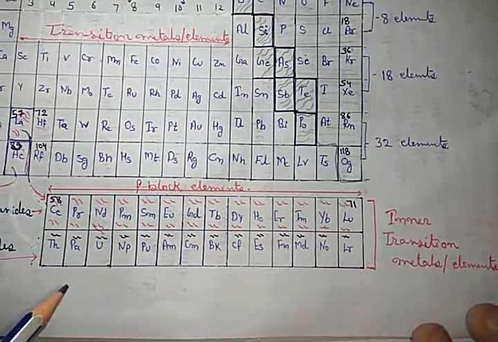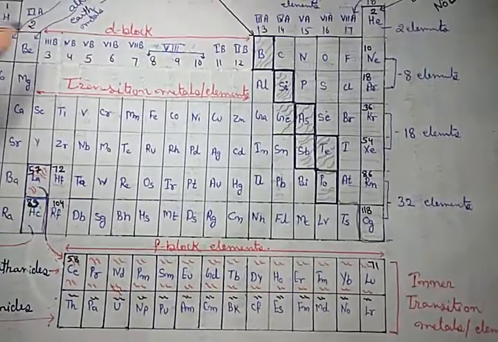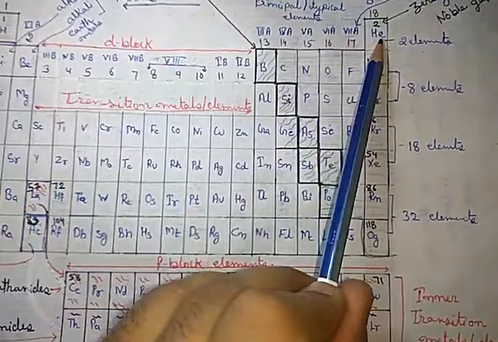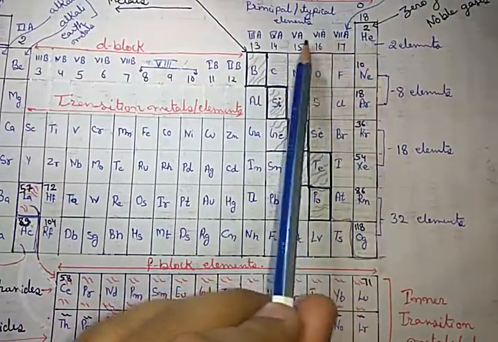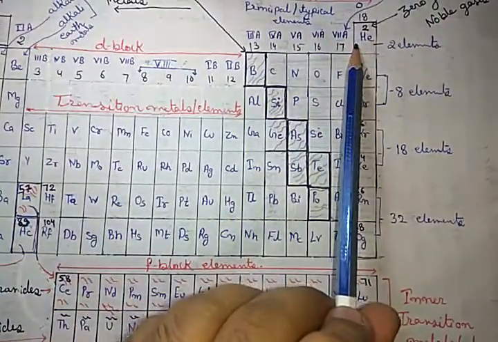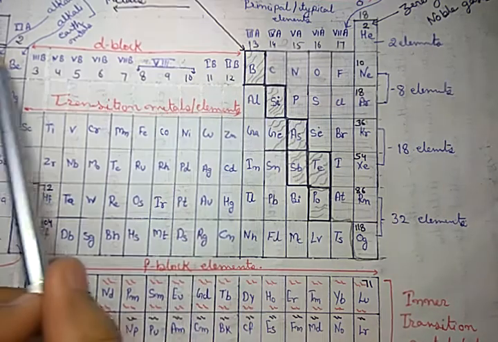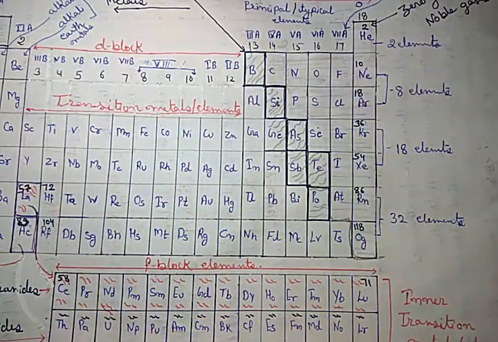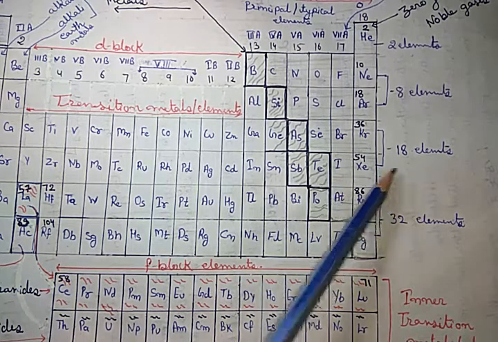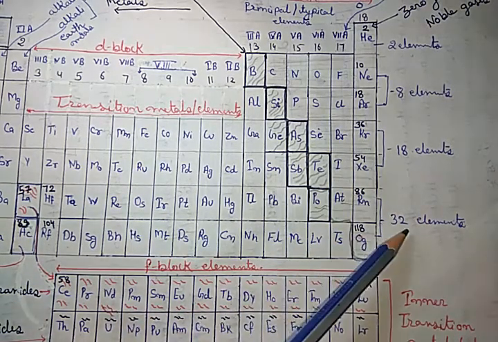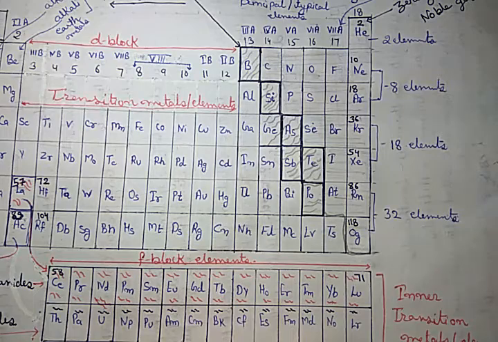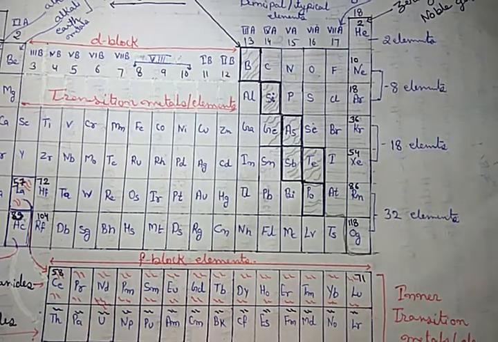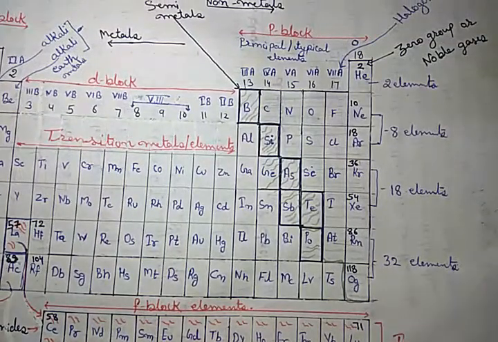Got it? Clear? Now, in the first period, there are two elements, while in second and third there are 8, 8 elements. In the fourth and fifth, that are 18, 18, and sixth and seventh, that are 32 elements. The two elements of the first period are called very short period.